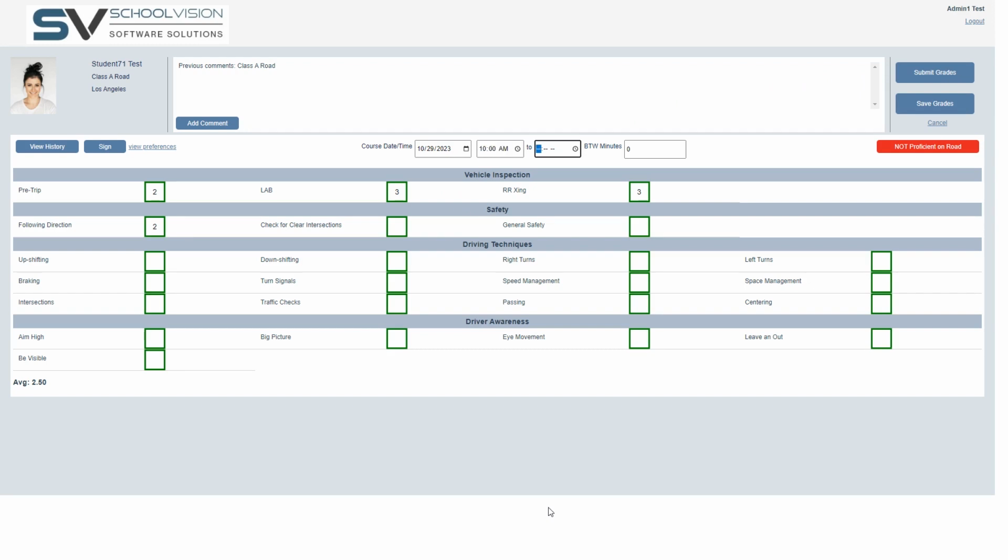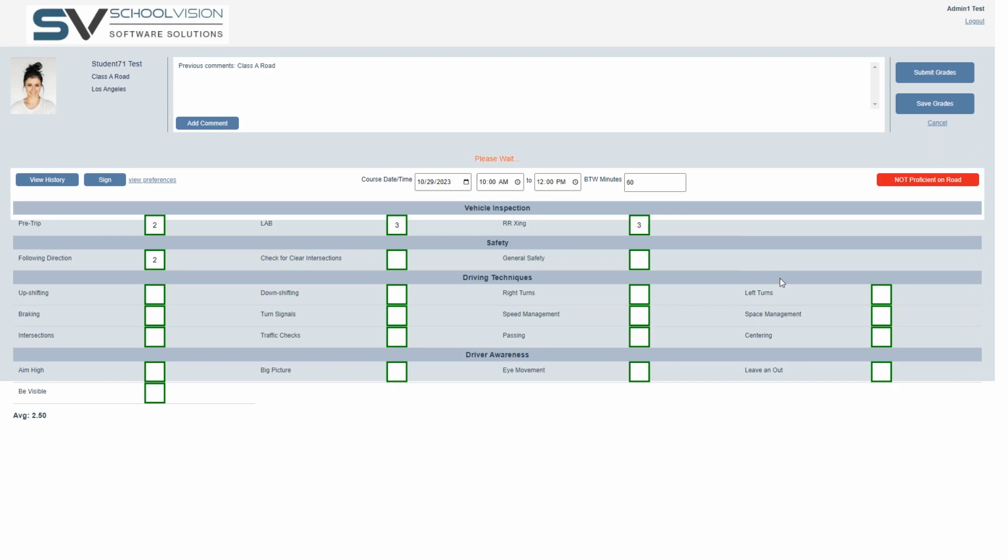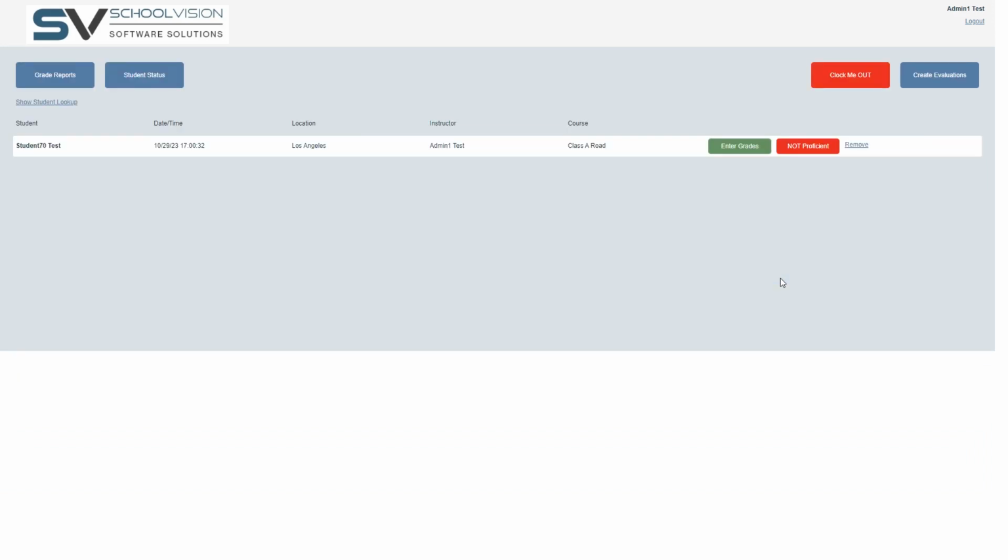Let's say it was from 10 a.m. to noon that you were out there. Since you rotated between 2 guys, it would make sense for each one to have 60 minutes behind the wheel, but maybe one needed more time than the other. So just put the number of minutes that they were actually behind the wheel there. And then once you're done with that, you can go ahead and submit grades. And then you're done with that student for today.